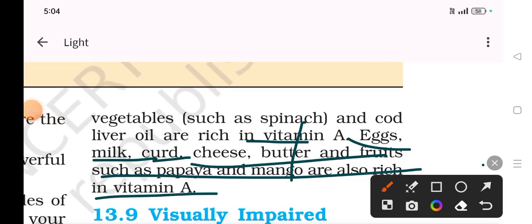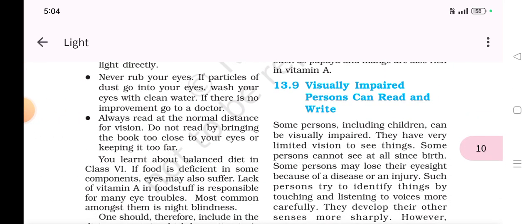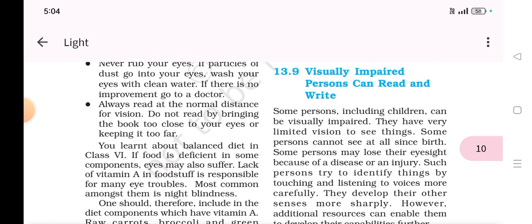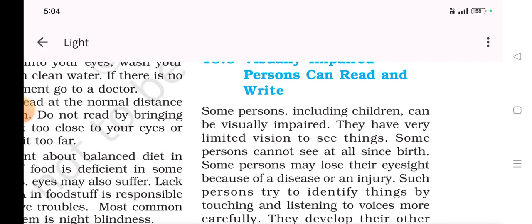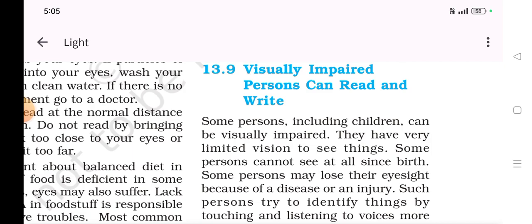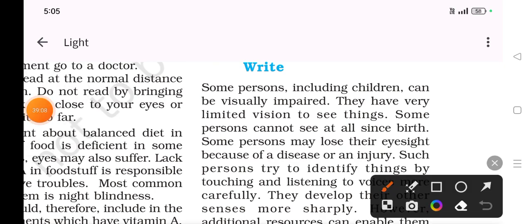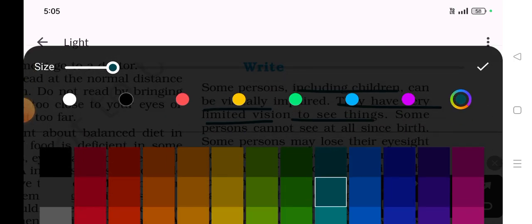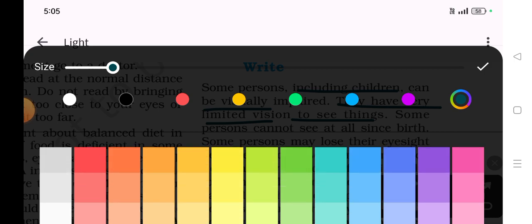Visually impaired. So they have suggested that we should have vitamin A in our diet. So a visually impaired person can read and write. Alright, that's good news. Some persons, including children, can be visually impaired. They have very limited vision to see things. Visually impaired means those who do not have good eyesight, or who are not able to see objects correctly.